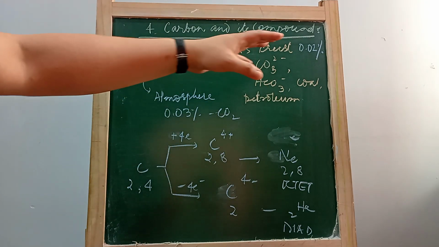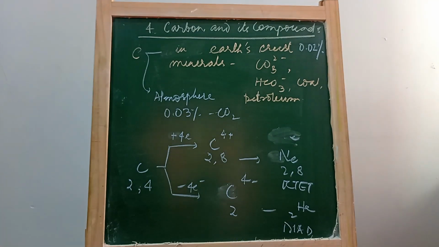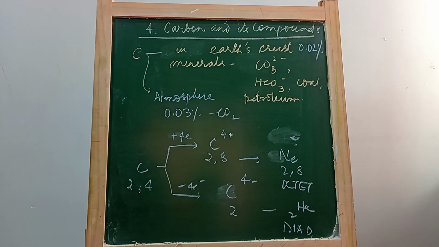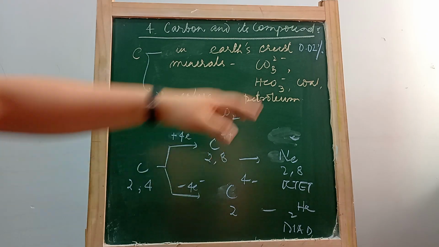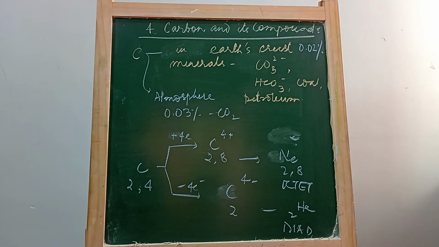But it's only 0.02% of all the materials in the Earth's crust. Not even 0.02% of the Earth is made up of carbon.